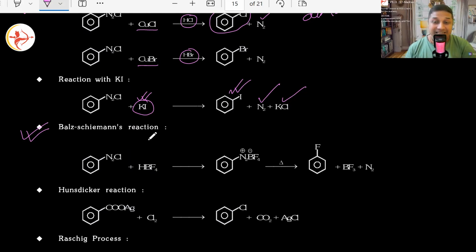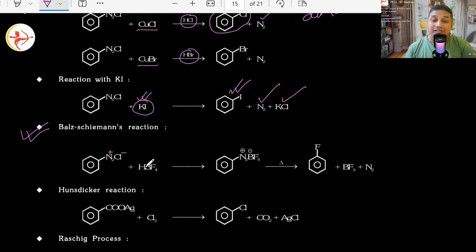Now that it releases one of the fluorines as F plus. Correct? That F plus will go and substitute N2 plus and will join there. Can you see that here? Yes. So basically in N2Cl, there is a positive charge on nitrogen and Cl minus. There is an ionic relationship here. Correct? Everything else is covalent except these two.